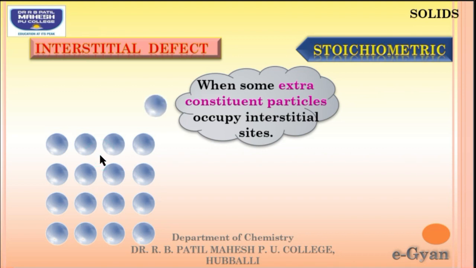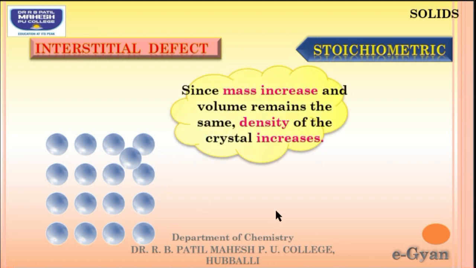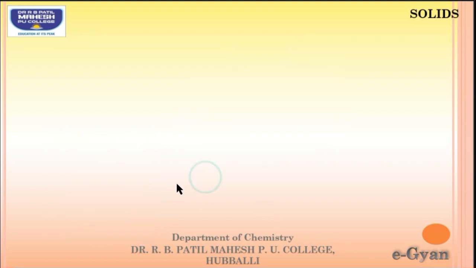In these interstitial sites, some other atom or some other particle will come and occupy. Due to this, the mass will increase, but the total volume is going to remain the same. As the mass increases, the density of the crystal also increases.